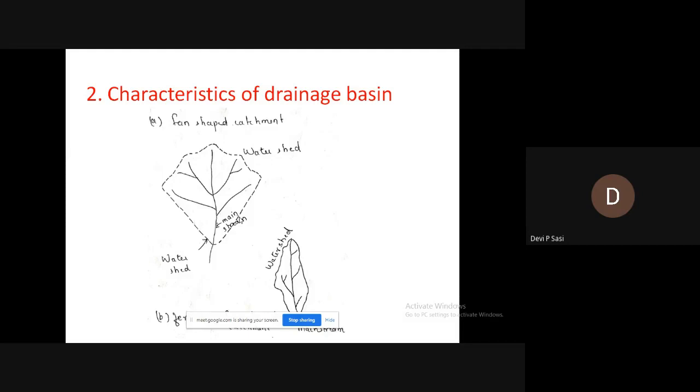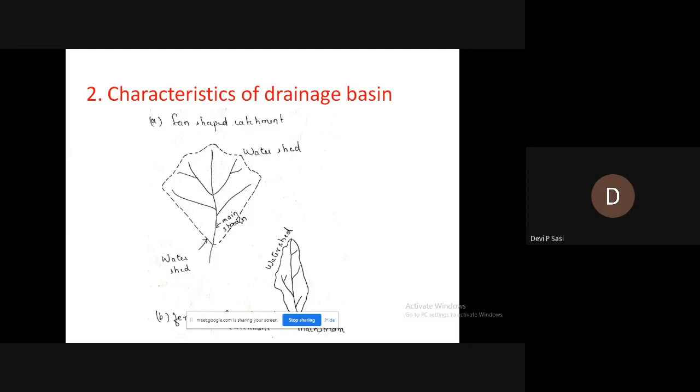And also the surface of the drainage basin has a substantial effect on the runoff. For example, let us compare a bare surface and a surface with vegetal covering. The bare surface gives more runoff, but the surface with vegetal covering produces less runoff. It is very clear that the bare surface will give more runoff compared to an area covered with plants and trees.